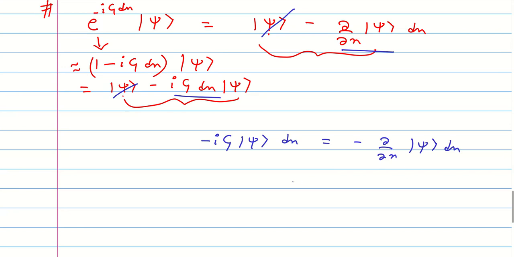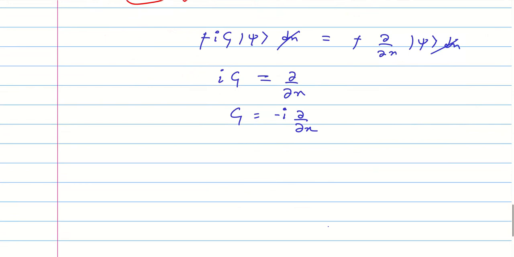so this is the thing that you get. So if you cancel dx from both sides, you get the form of this d by dx. So this d by dx is nothing but I g, this minus will get cancelled, so this is having this shape. So this g is nothing but minus I dou by dou x. So we got this shape of the unitary operator.